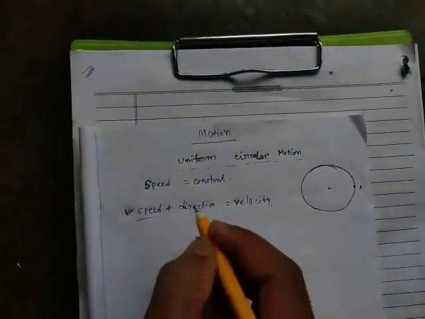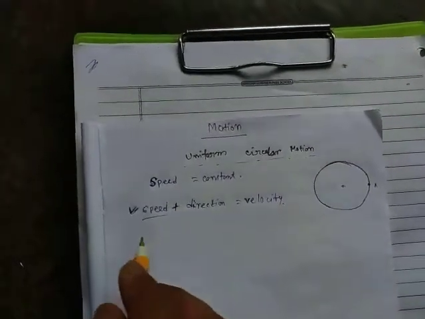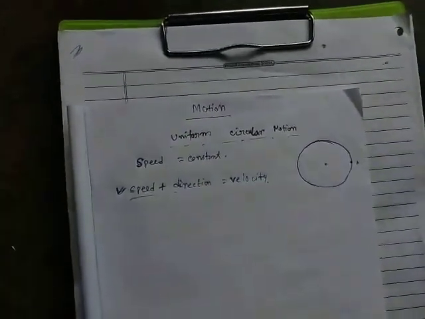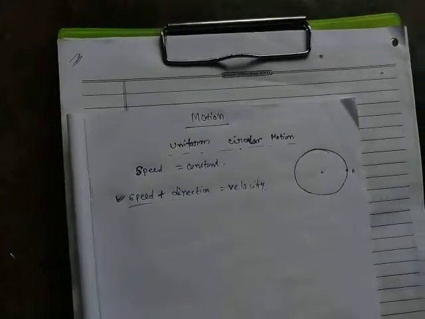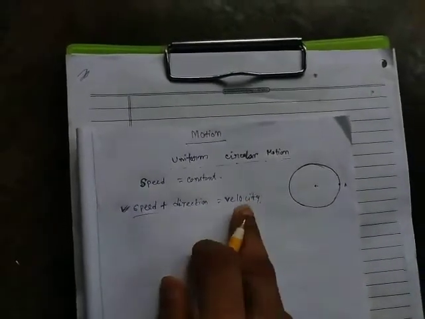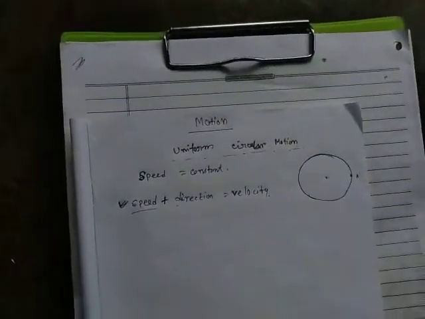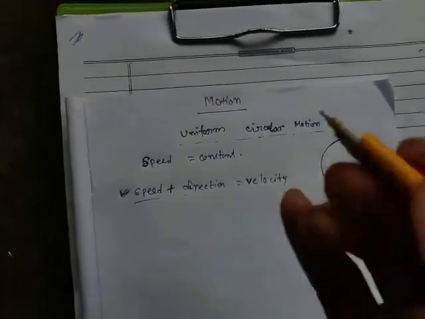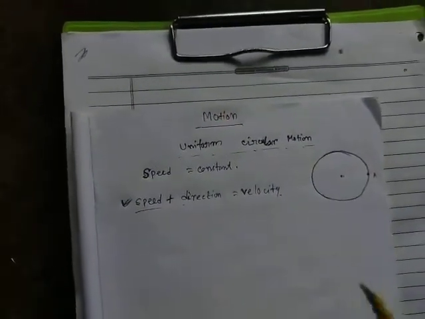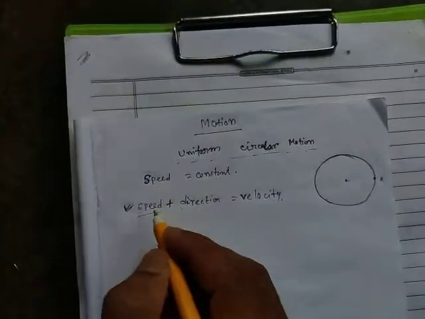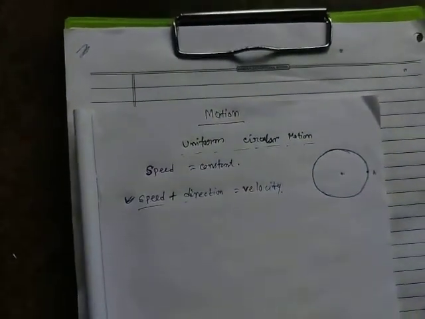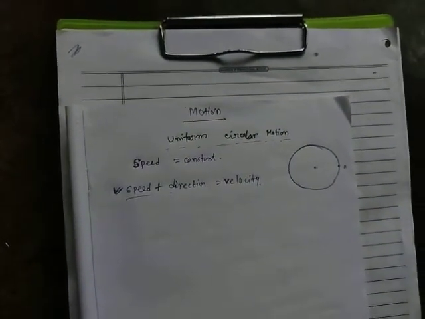If we take the direction into account, then we get the velocity, because velocity is a vector quantity; it has magnitude as well as direction. So vice versa, we can say the magnitude of the velocity represents the speed.